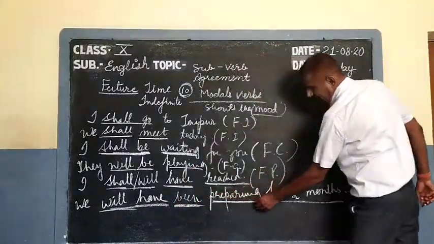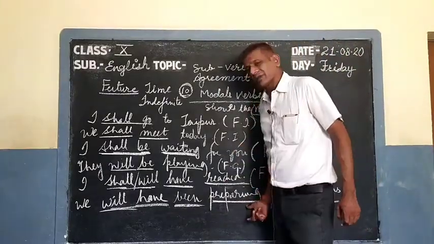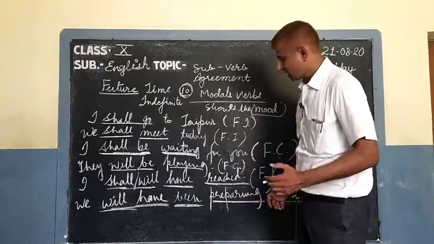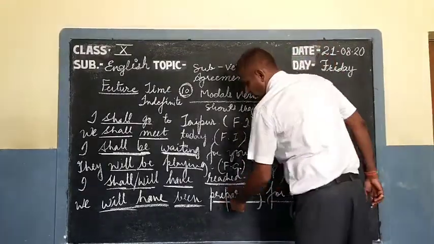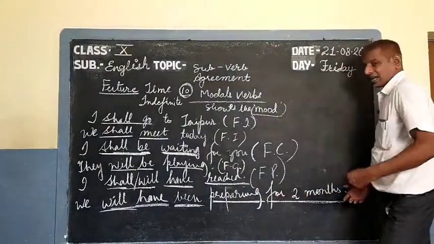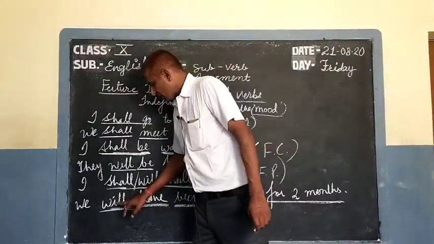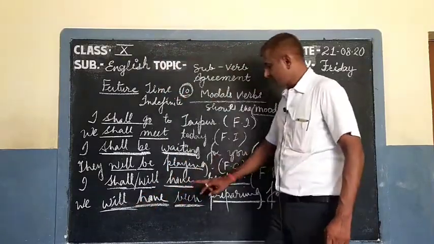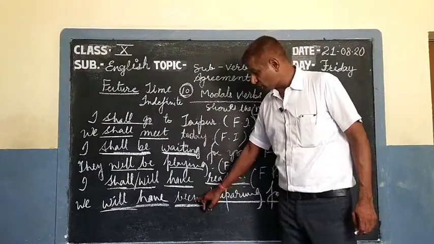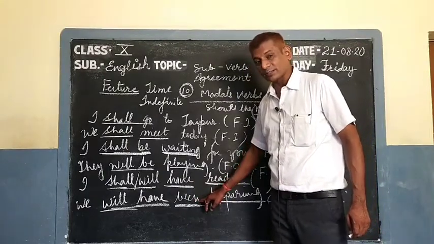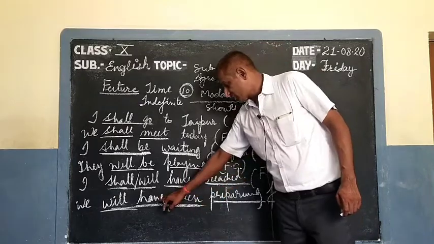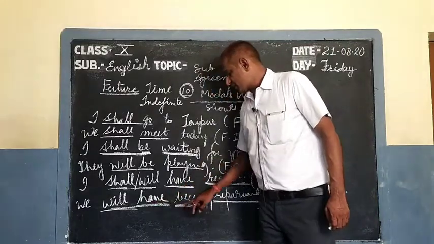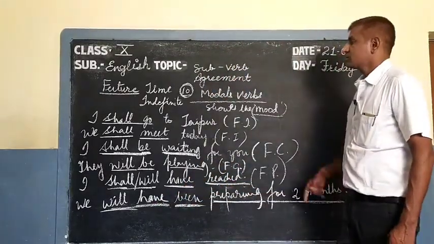And then there is preparing. This is present participle or present progressive. We call it continuous or progressive. So for 2 months, this is time. So now this is future perfect. I told you this is past perfect. Perfect, future perfect progressive, or future perfect continuous time.